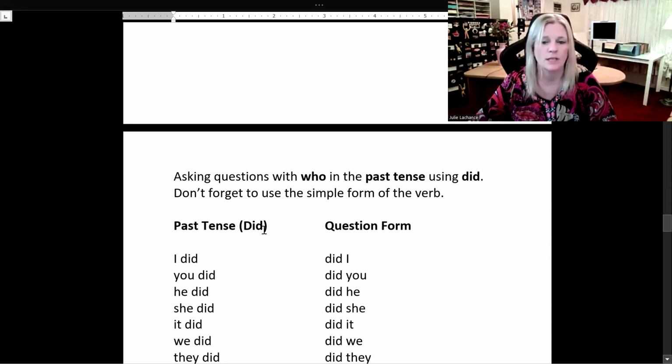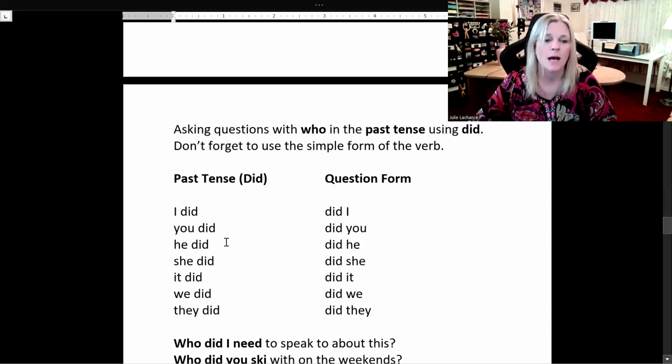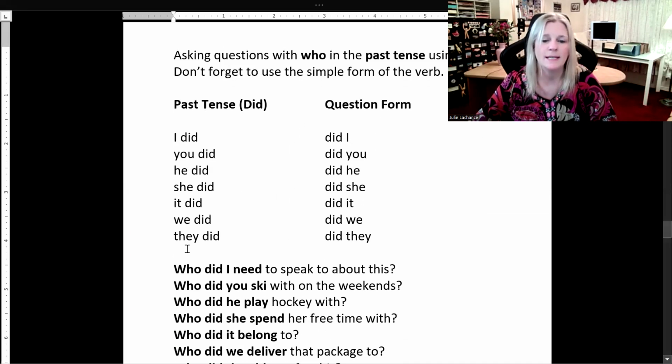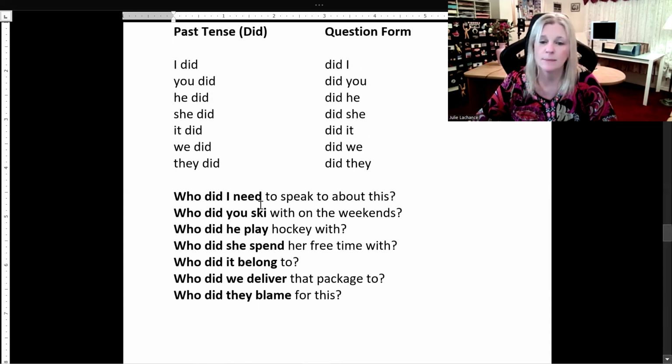Past tense with did and the question form. I did, switch it around, did I? You did, did you? He, she, it did, he, she, it in the question form? We did, did we? They did, did they? Let's look at some sample sentences in the past tense.